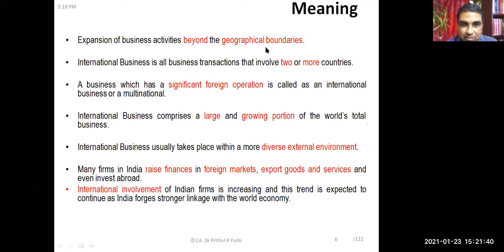Or you can say it is a kind of business which has significant foreign operations. Some activities might be operated from outside the country, decisions might be taken from outside the country, or manufacturing might be conducted in some other country. When there is a significant foreign operation, we can refer to that business as international business, or in some situations, multinational business.